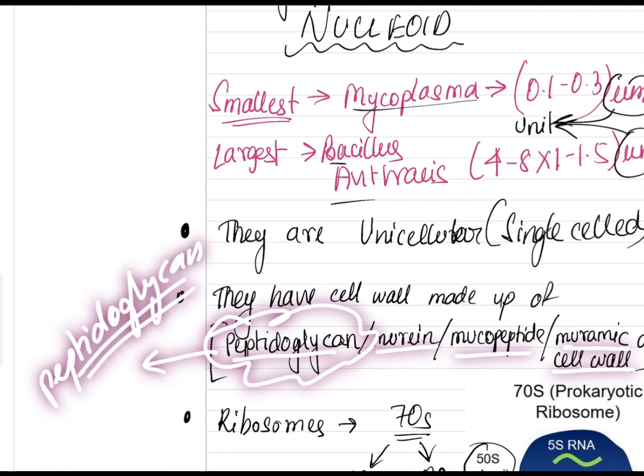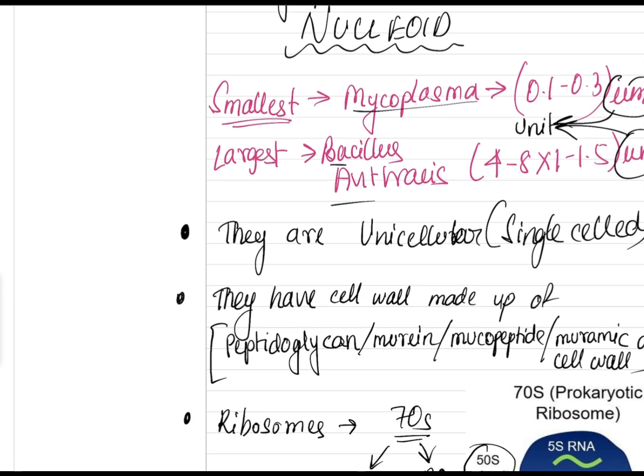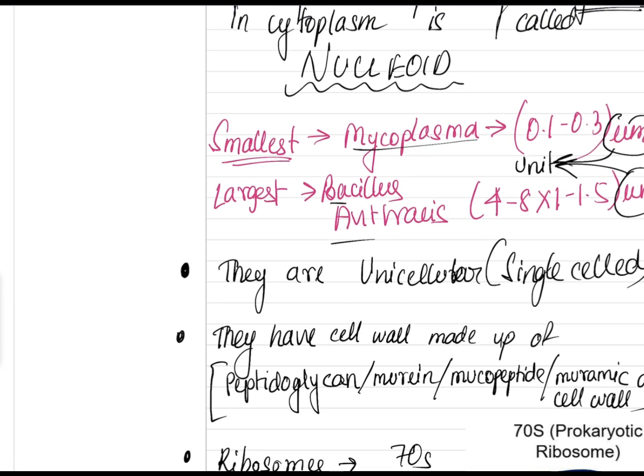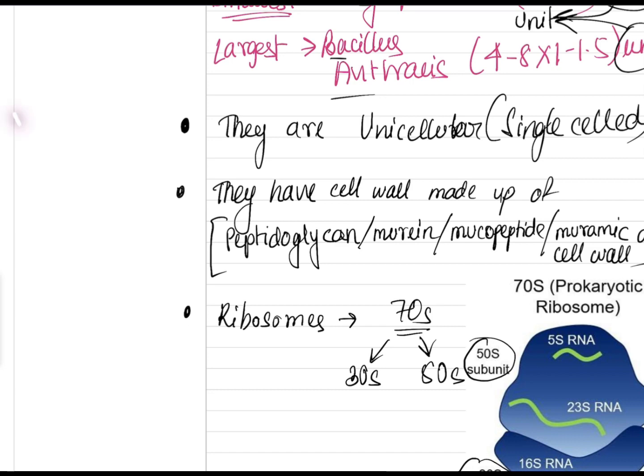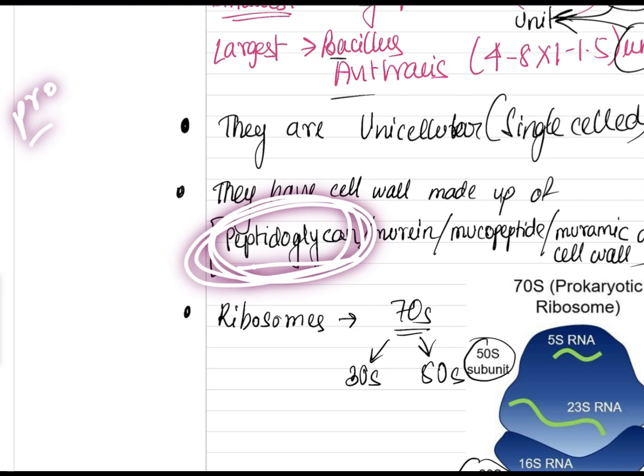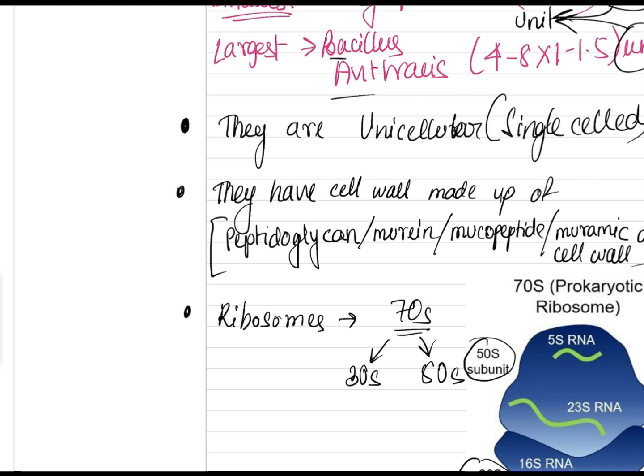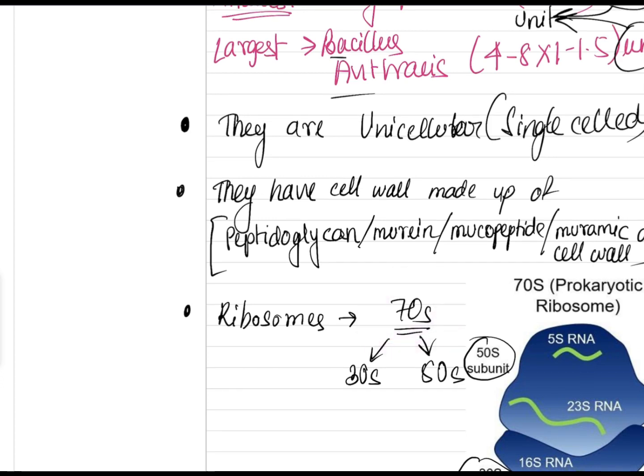Can you see how we are transitioning from non-living or living, to living, then prokaryote, then we will go to eukaryote. This is prokaryote and single celled, and the cell wall is made up of peptidoglycan. Remember this. As prokaryotes, they have ribosomes of 70S. 70S is formed of 30S and 50S.